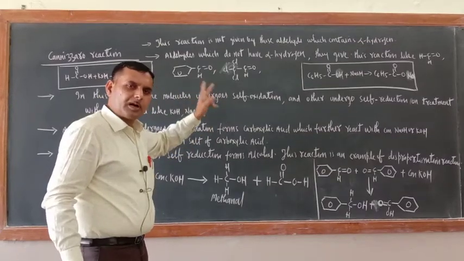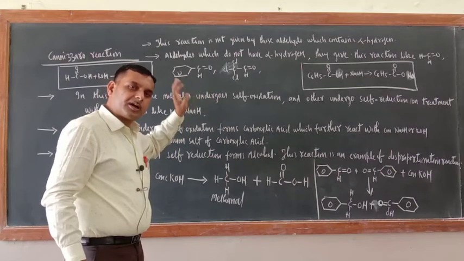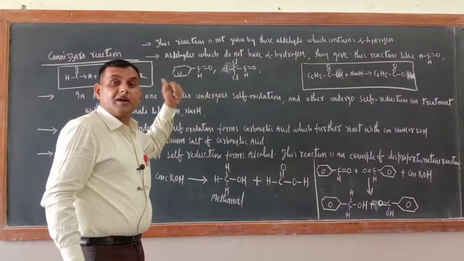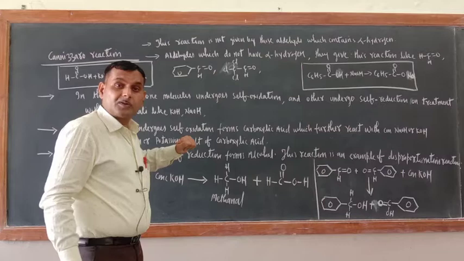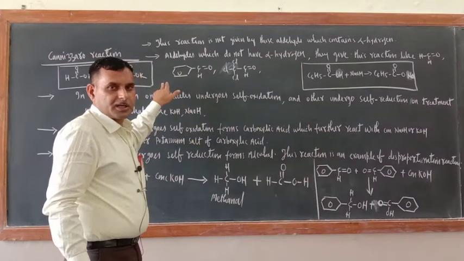The reverse of aldol condensation is the Cannizzaro reaction. Aldol condensation is not given by those aldehydes which do not contain alpha hydrogen, so those give the Cannizzaro reaction.